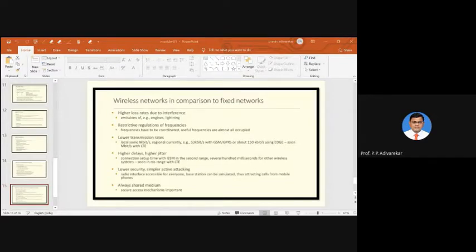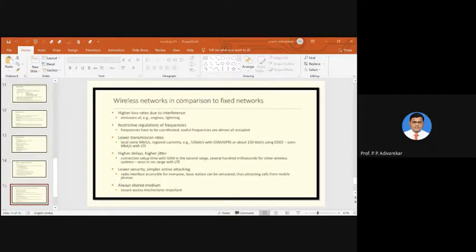In wireless or mobile communication, the time required to set up a call or a connection, as well as to maintain that connection, depends on the availability of the network. So that is another limitation.